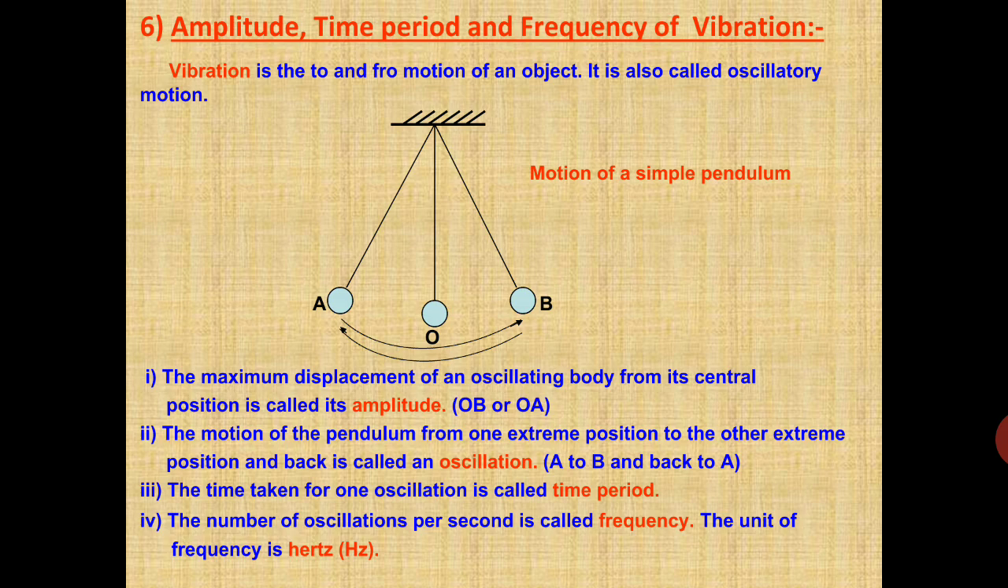So the three terms are very important: amplitude, time period, and frequency. Amplitude is the maximum displacement of an oscillating body from its central position. The time taken for one oscillation is called time period. The number of oscillations per second is called its frequency. Its unit is hertz.